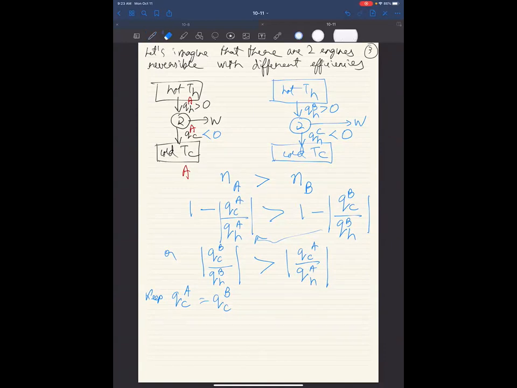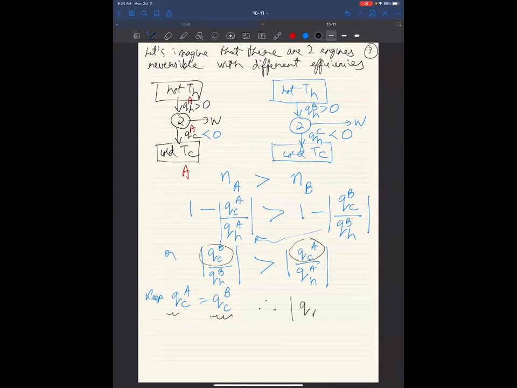So if we keep QCA equal to QCB, now I will mathematically prove what I just said, that this means that Daniel must be taking more heat out of the hot source. Let's see what it means mathematically, because we have also talked about efficiency, right? So we have to keep that in account. So if QCA is equal to QCB, this thing in the numerator can be canceled out, right? This is the same on both sides.